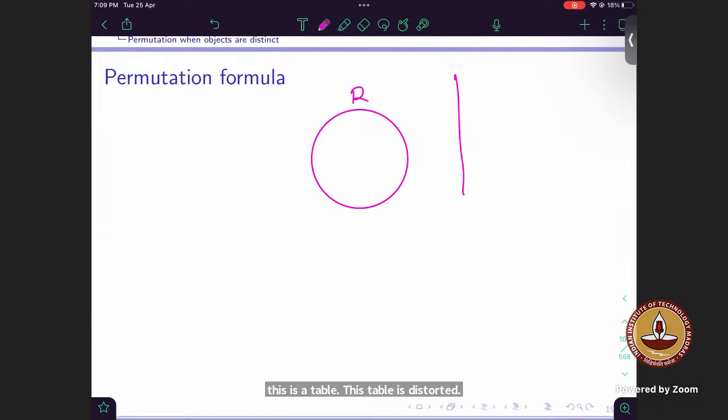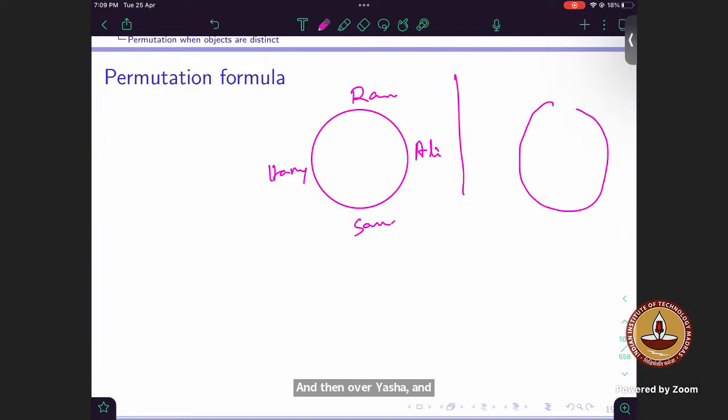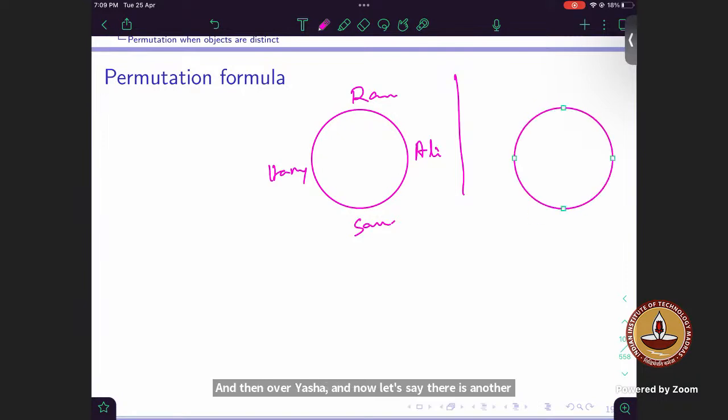Let's say over here Ram is sitting, over here Ali, over here Harry, and then over here Sham. Now let's say there is another case where, similarly, Ram is over here. That is my anchor, which I was doing in n-1 factorial ways.